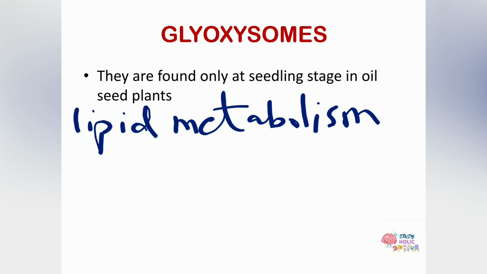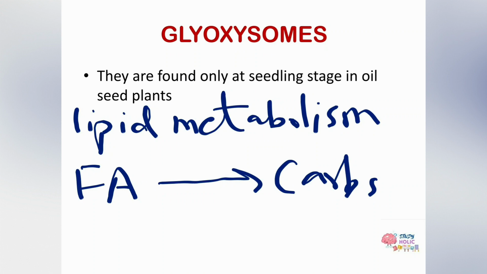Why do we say that glyoxysomes are present in the seedling stage of plants? Because there are specific reactions that have to take place in the glyoxysome, and inside the glyoxysome there are certain enzymes responsible for it. The germinating seedlings convert the stored fatty acids to carbohydrate, and this conversion takes place via different enzymes in the glyoxysomes.